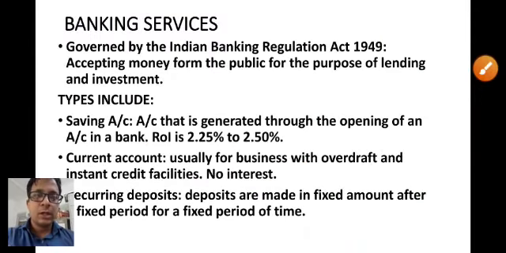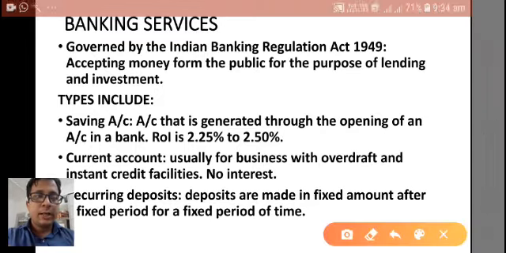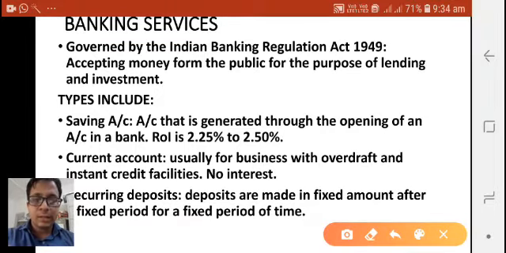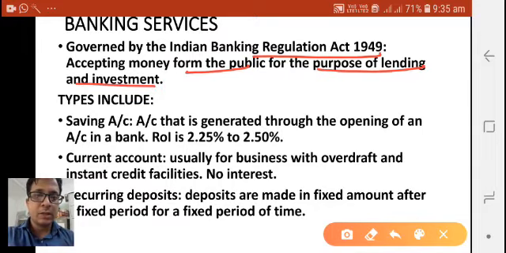Okay, so here under banking services, what is actually a banking service? Various types of definitions are given in the book, but you need to write only the banking definition that was given as per the Banking Regulation Act of 1949. What does that act say? It means accepting money from the public for the purpose of lending and investment. This is actually the prime motive of a bank, which the Banking Regulation Act of 1949 has given to us. I suppose you can understand this.